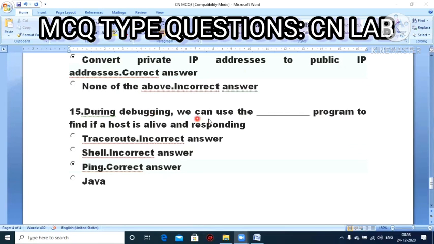Last question. During debugging, we can use the dash program to find if a host is alive and responding. Option A, traceroute. Option B, shell. Option C, ping. Option D, Java. So during debugging, we can use the ping program to find if a host is alive and responding. So ping is the correct one.